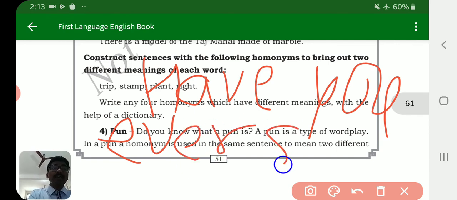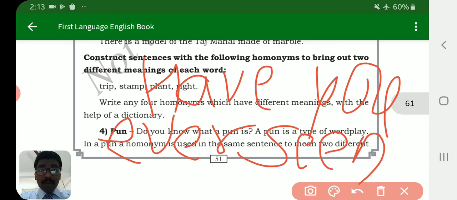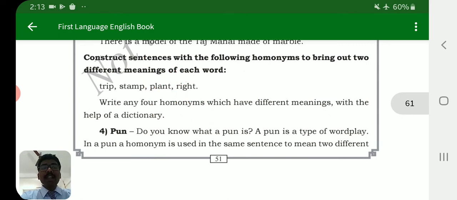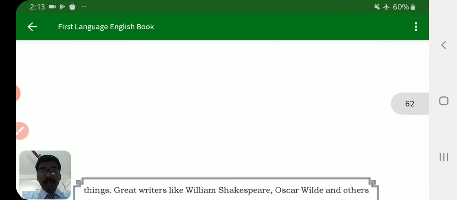Have you ever seen? This is the name of the poem, students. You can search this poem on Google. And this is the example of a pun. In this type of poem, in a sentence, they use homographs to mean two different things.